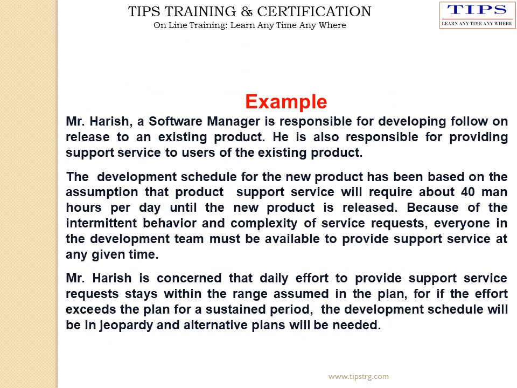Example. In a software company, Mr. Harish, who is a software engineer, wants to know the development schedule for each project. He analyzes this data for the different projects. The data is given in the next sheet.